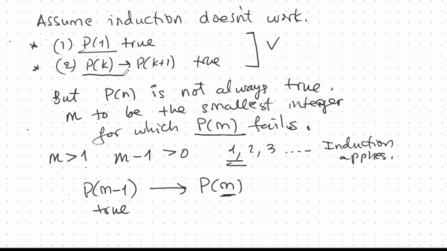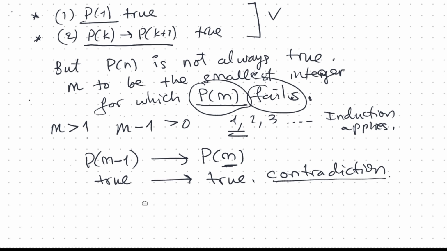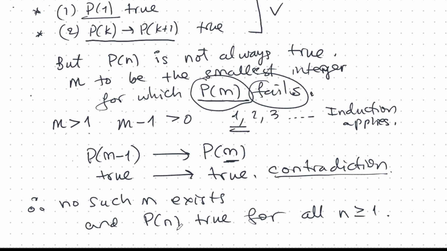But we have already proven that Pk implies Pk plus 1. So if this is true, then this must be true also. But this is a contradiction. It's a contradiction because we assumed that Pm fails. All right, so there is a contradiction here. Therefore, no such m exists, and Pn is true for all n greater than or equal to 1.